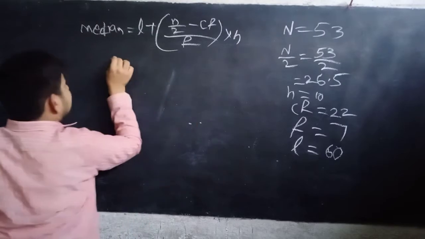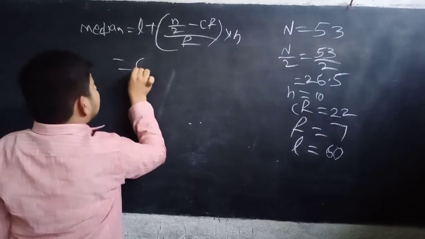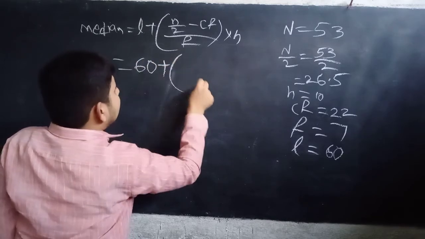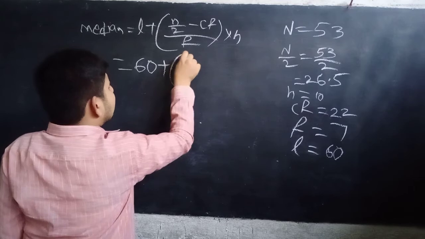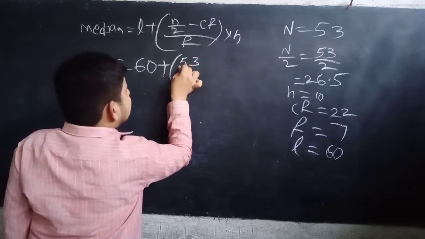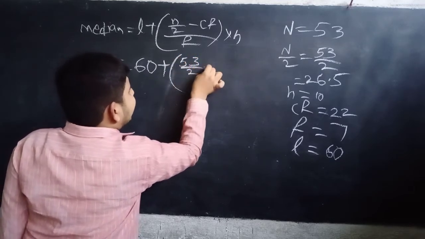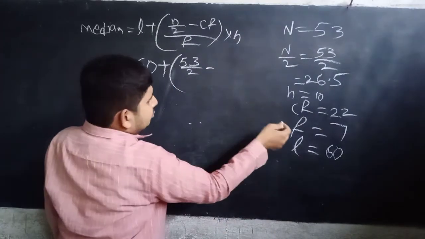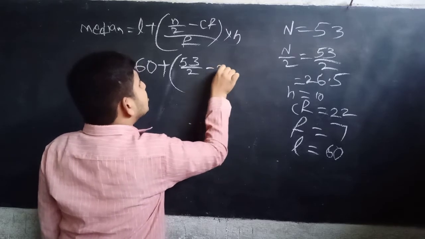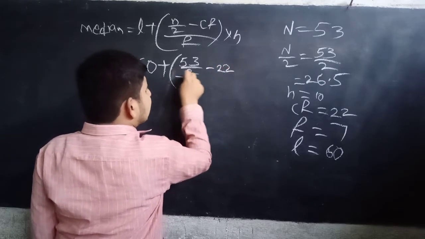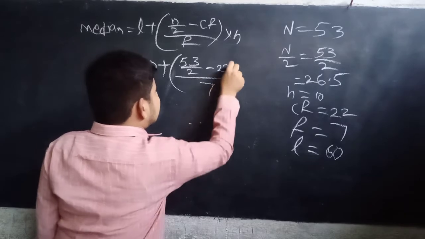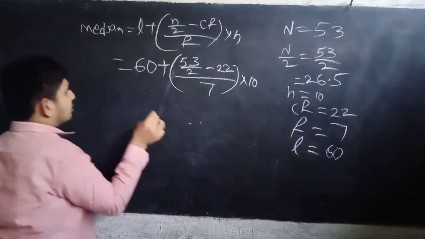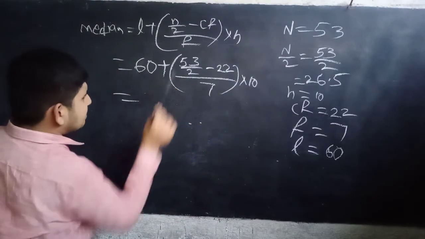Equal to 60 plus 53 by 2 minus CF, which is 22, divided by f equal to 7, into 10.